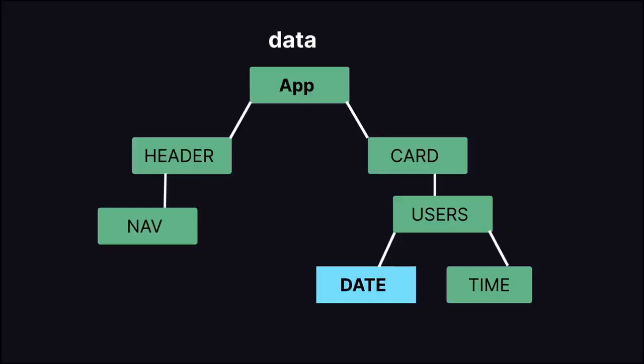We are going to be drilling this data into multiple components. We are going to take that data and pass it into all of these components by using props. So how are we going to do that? I'm going to pass my data from the app component to the card component by using a prop. Then I'm going to pass that to the users component, and finally I'm going to pass that to the date component, and there we can use it.